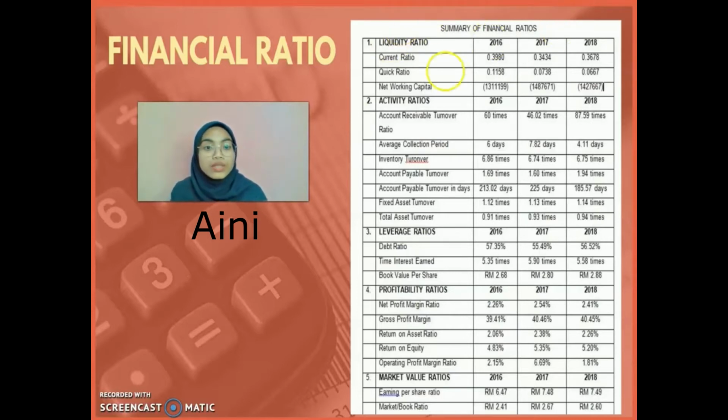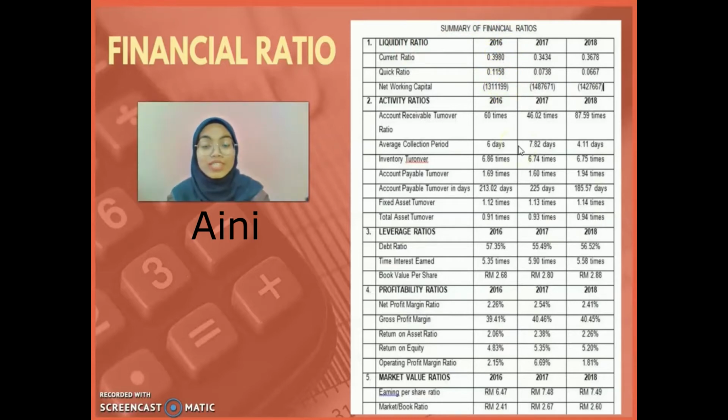As we can see here, there are 3 years: 2016, 2017, and 2018. For the current ratio, as I said earlier, we must choose the highest one. As we can see here, 2016 is the highest ratio. Same goes to the quick ratio, 2016 has the highest ratio. And for the net working capital, 2016 has the lowest ratio. So for the liquidity ratio, we choose 2016.